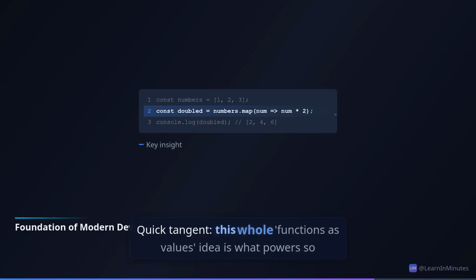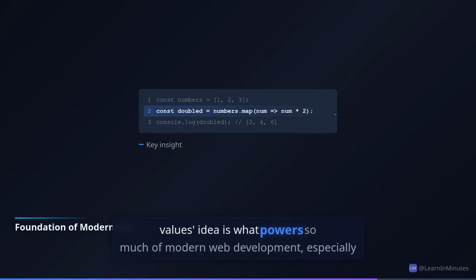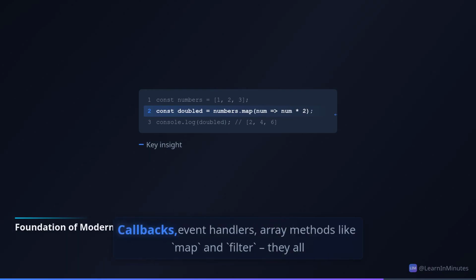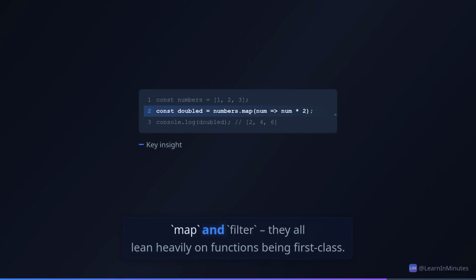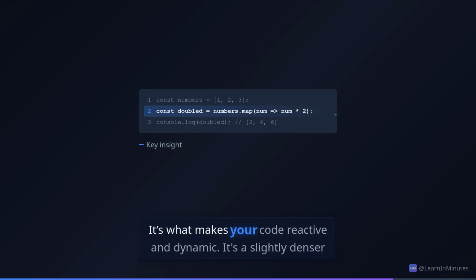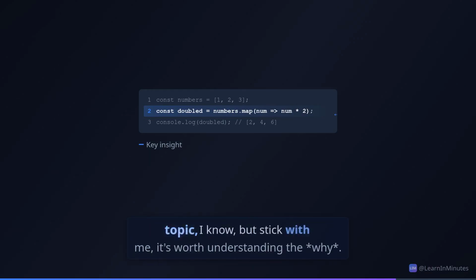Quick tangent: this whole functions-as-values idea is what powers so much of modern web development, especially with frameworks like React or Node.js. Callbacks, event handlers, array methods like map and filter, they all lean heavily on functions being first class. It's what makes your code reactive and dynamic. It's a slightly denser topic, I know, but stick with me, it's worth understanding the why.